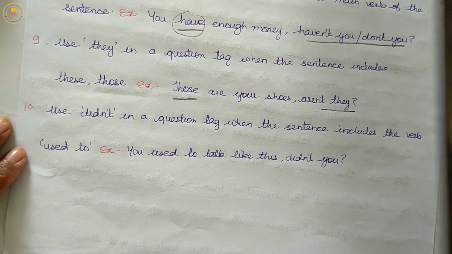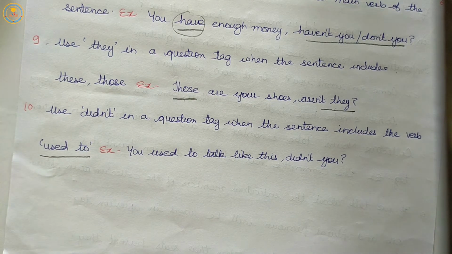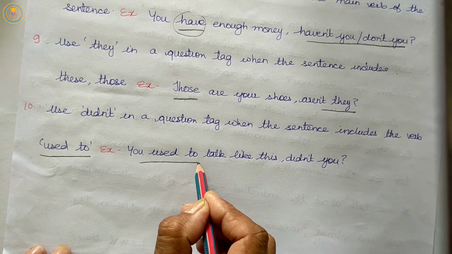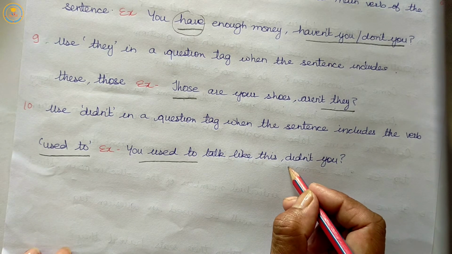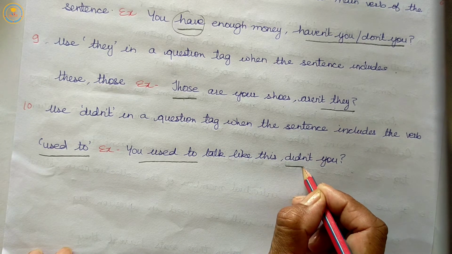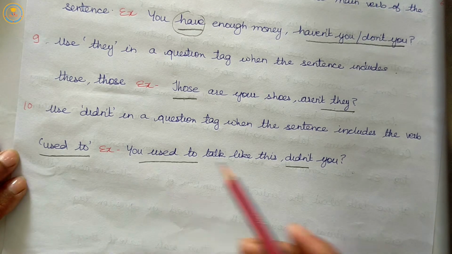Use didn't in a question tag when the sentence includes the verb used to. When the statement includes used to, then we will use didn't in the question tag, and the same pronoun.